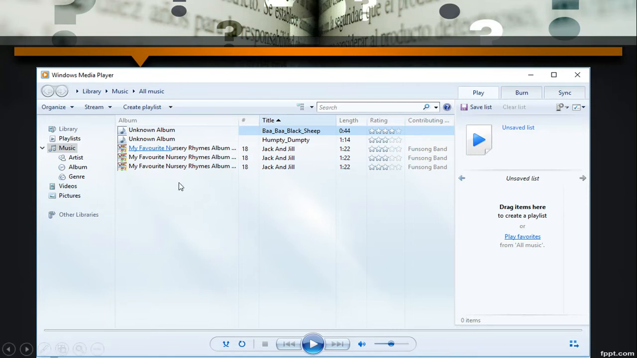Then afterward insert the audio CD or DVD into your CD drive. You will see the list of all songs stored on the CD in the Windows Media Player. You can see all the songs in my CD, right? Then afterward, what do we have to do?